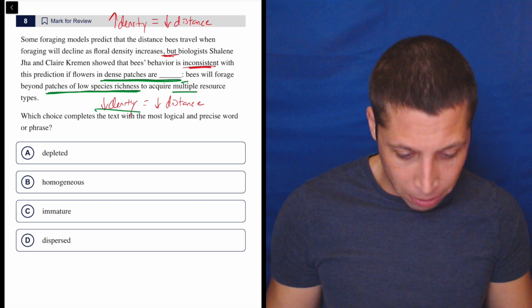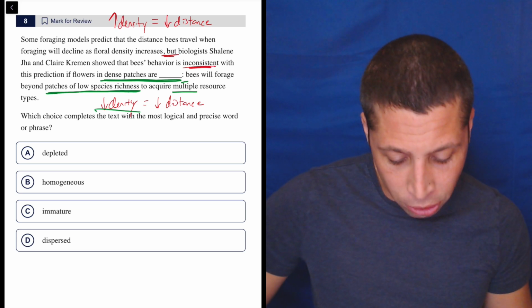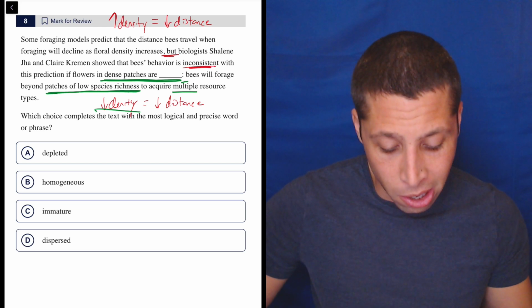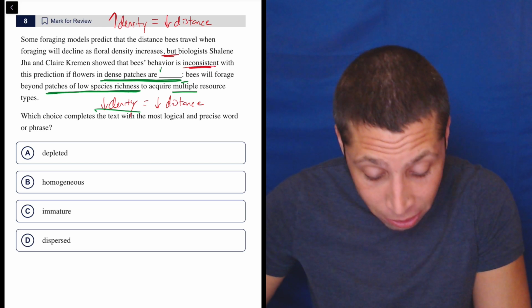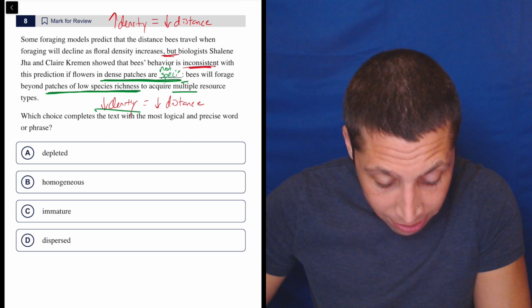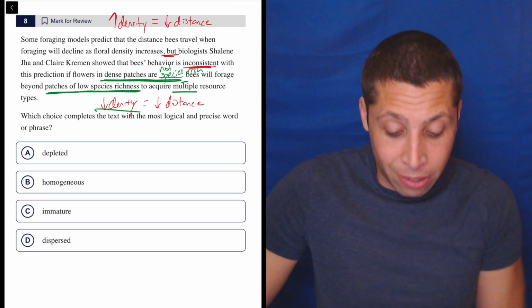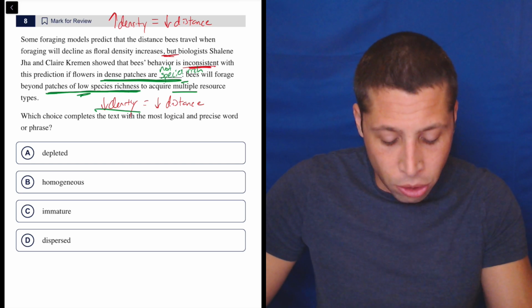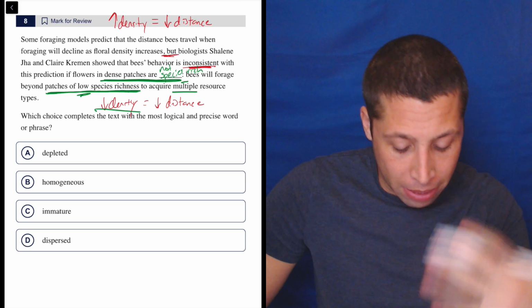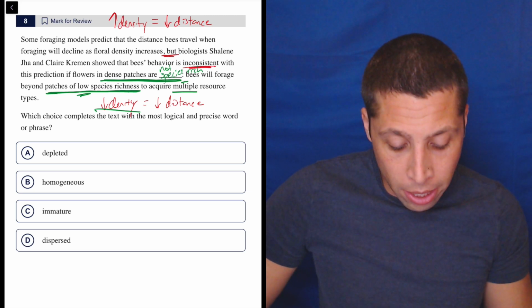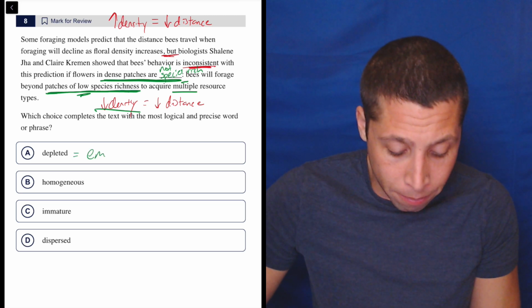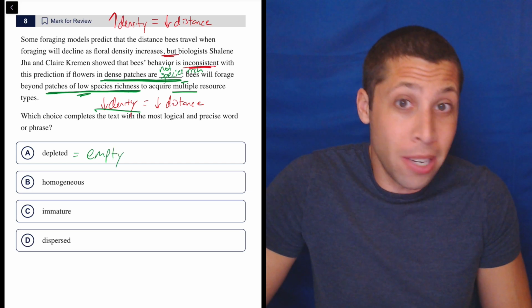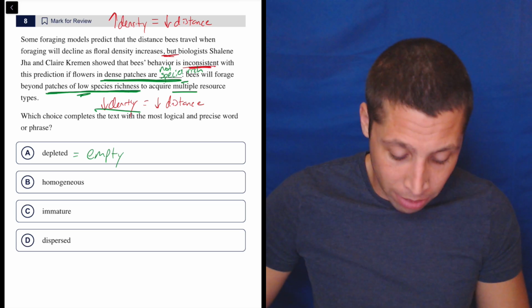So I'm trying to fill in this blank here. This prediction, they showed that bees' behavior is inconsistent with this prediction if flowers in dense patches are not species rich, right? Low species richness, right? That's kind of what they're saying. I'm mostly copying what they're saying there. So I still don't quite understand what's happening, but let's go to the choices and maybe something will jump out. Depleted means kind of like empty. So maybe they're empty of different species. That could work. Let's keep it.